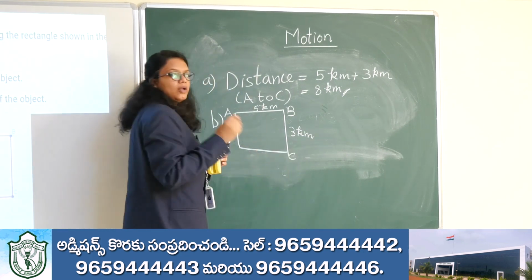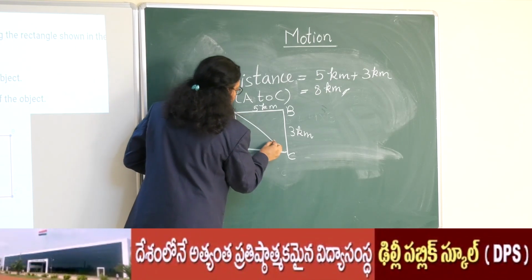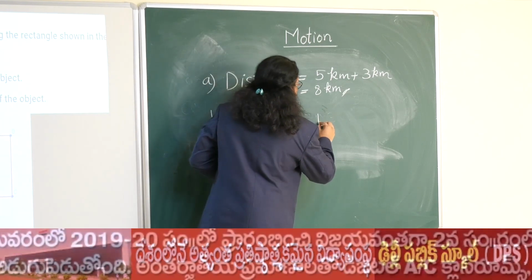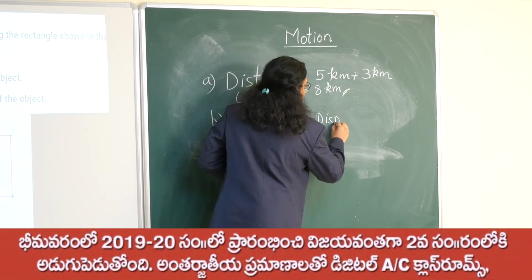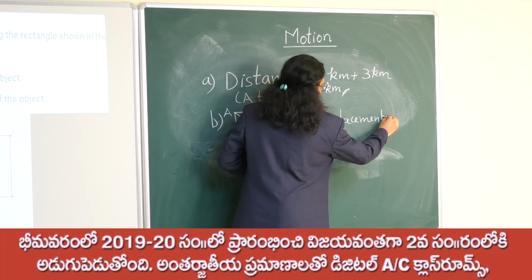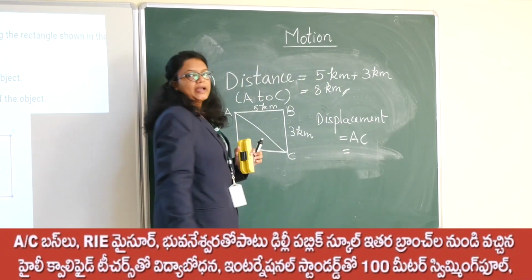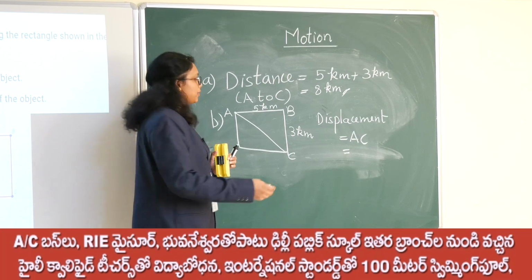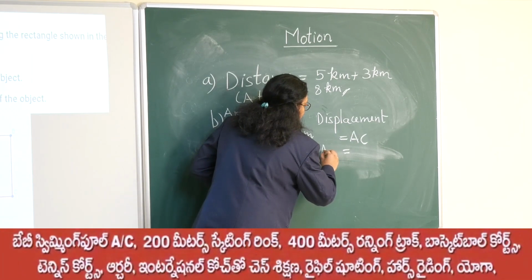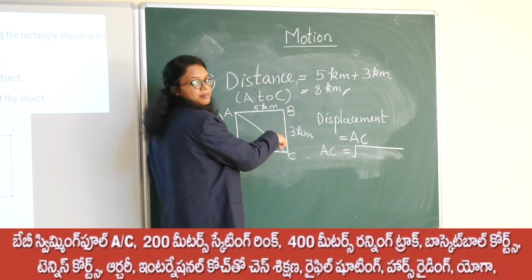And we already know that displacement is the shortest distance between A and C. So the displacement in this case is AC. We all know the Pythagoras theorem. So AC will be equal to the square root of AB square plus BC square.